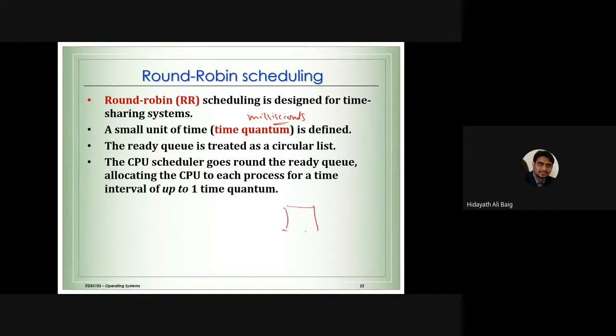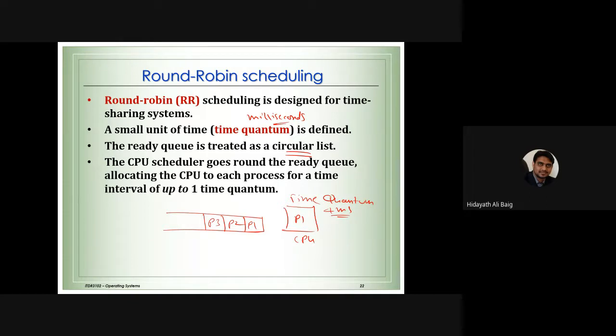So we have a CPU, and this is our ready queue. Already we have seen about the queues. Process 1, process 2, process 3. Why are they calling it a circular list? So process 1 will go to the CPU for a time quantum, for example, 4 milliseconds.